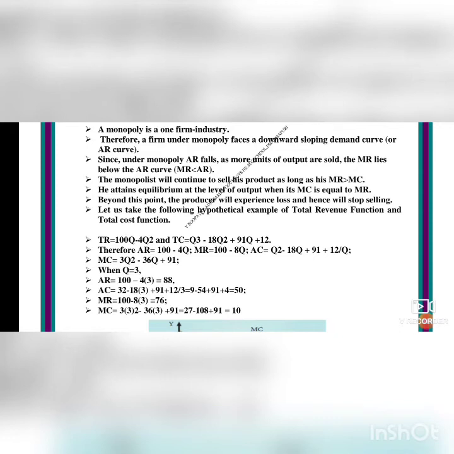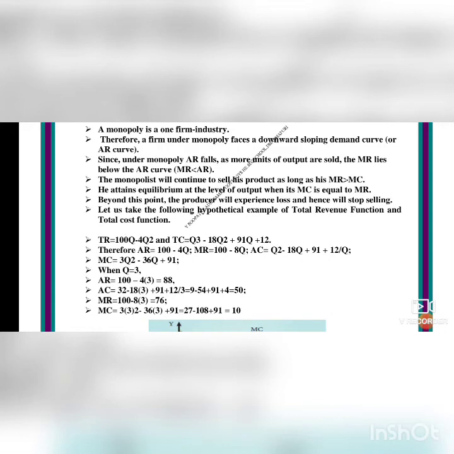AR is equal to 100 minus 4 into 3, which is equal to 88. You do this calculation and see it in your economics note. AC is equal to 3² minus 18 into 3 plus 91 plus 12 by 3, which is equal to 9 minus 54 plus 91 plus 4, which is equal to 50. It's better you calculate the sum and see. MR is equal to 100 minus 8 into 3, which is equal to 76. MC is equal to 3 into 3² minus 36 into 3 plus 91, which is 27 minus 108 plus 91, equal to 10.